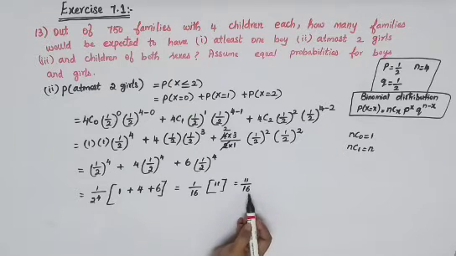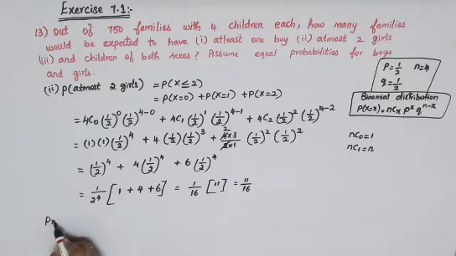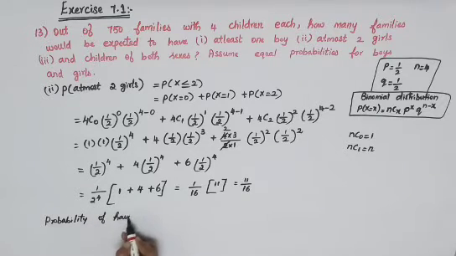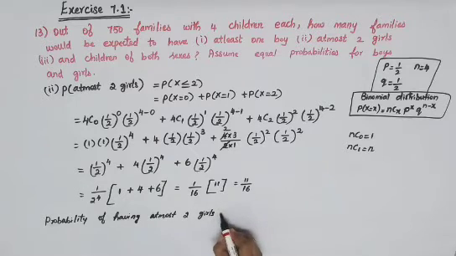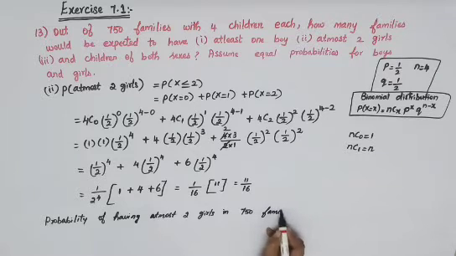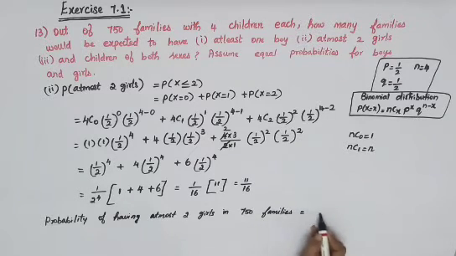This is again for one family, so we will have to convert it to 750 families. Therefore probability of having at most 2 girls in 750 families is equal to 11 by 16 into 750.